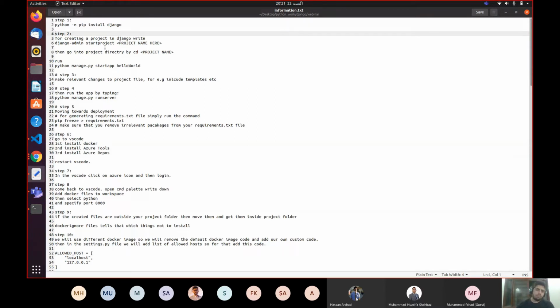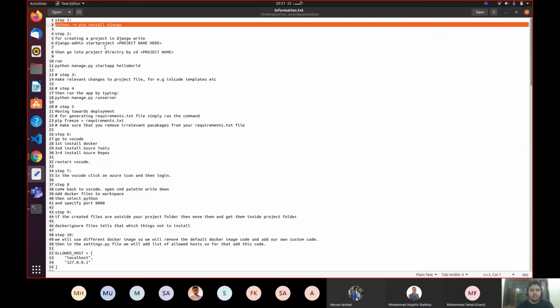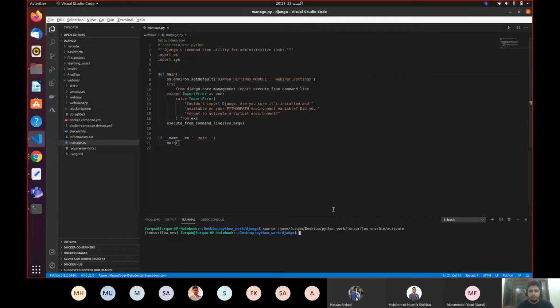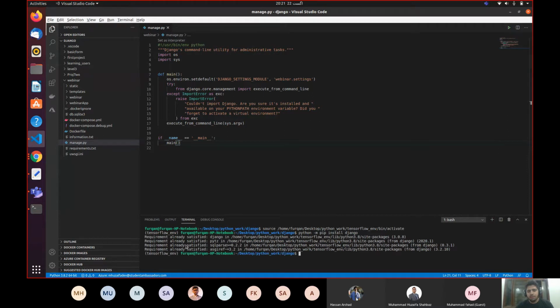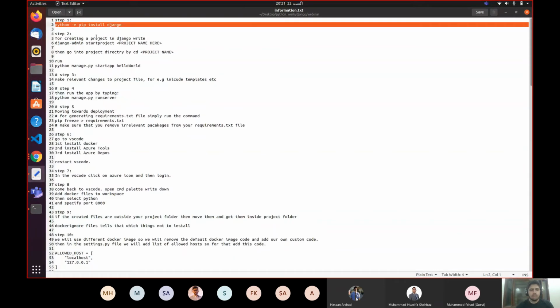For installing Django, you must have Python pre-installed on your laptop or computer. Then you will install Django by writing python -m pip install django. So I'm going to write it over here. I have already installed this, so it will say that requirements are already satisfied. But when you run it the first time, it will install from scratch. So this is the command for installing Django.